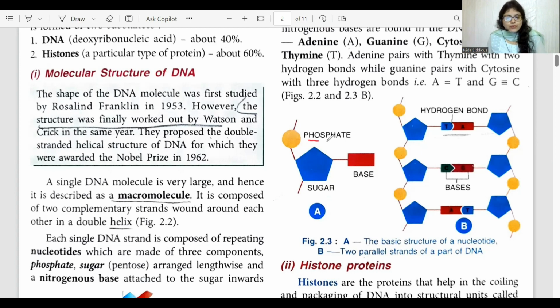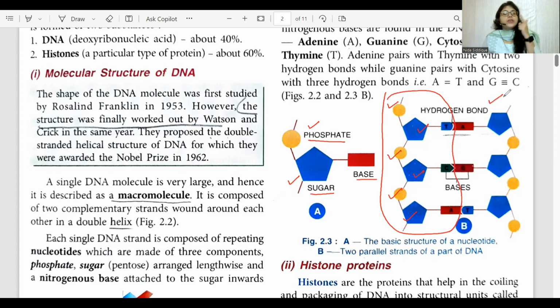It consists of phosphate, sugar, and base. The backbone of DNA is made up of phosphate and sugar, arranged lengthwise. As you can see in this diagram, phosphate, sugar, phosphate, sugar forms the backbone. This is one strand and this is the other strand.